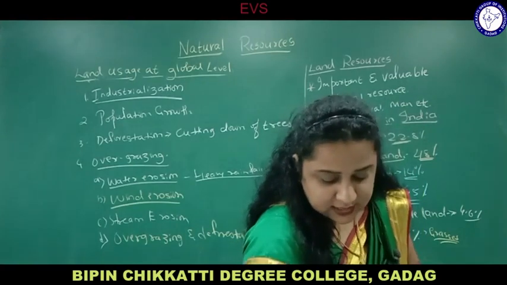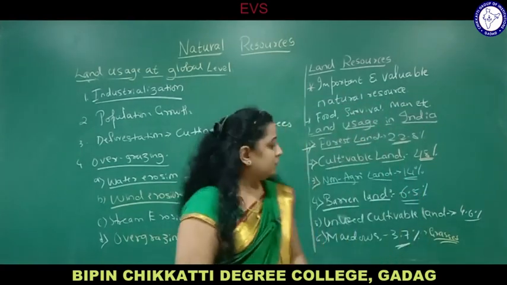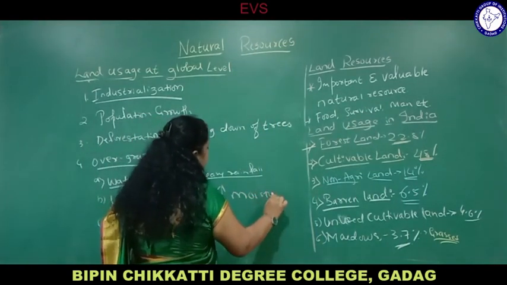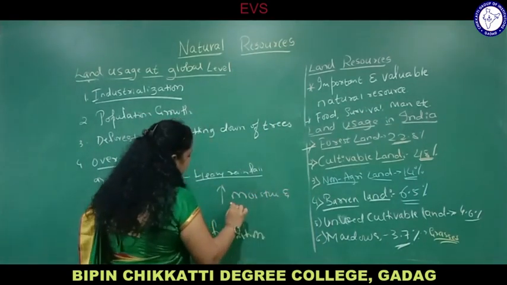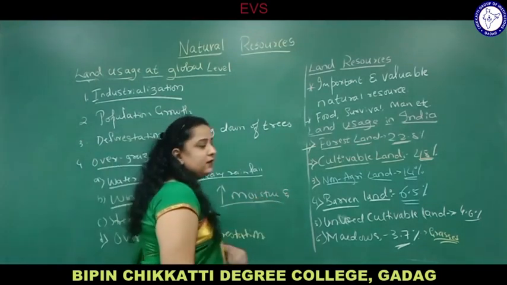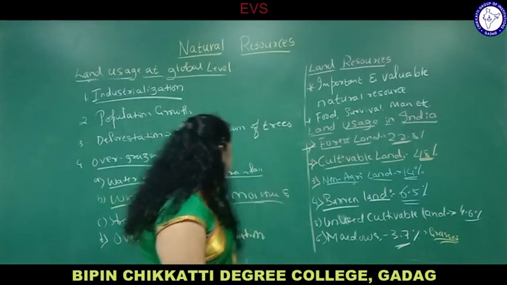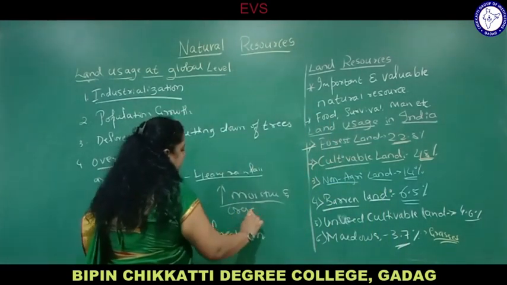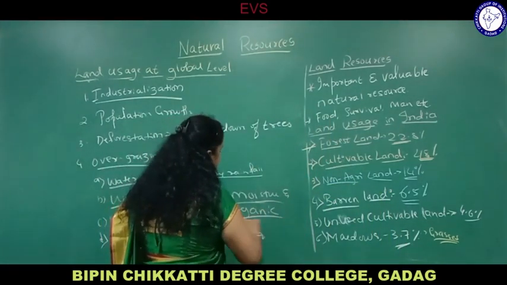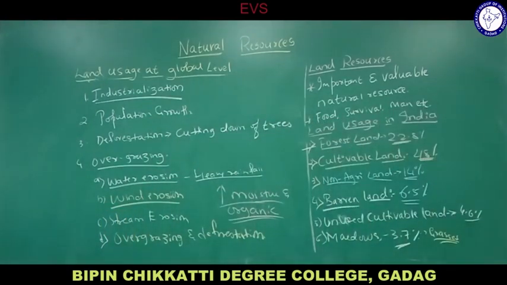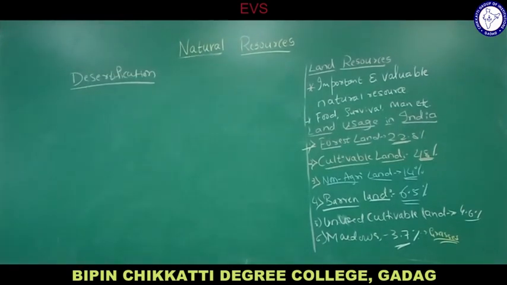Then coming to increasing moisture and organic content of land. The moisture and humidity of the soil should be maintained, and the organic content of the land should be maintained. So these are the protective measures taken to prevent the loss of soil. Now we will discuss the topic called desertification.